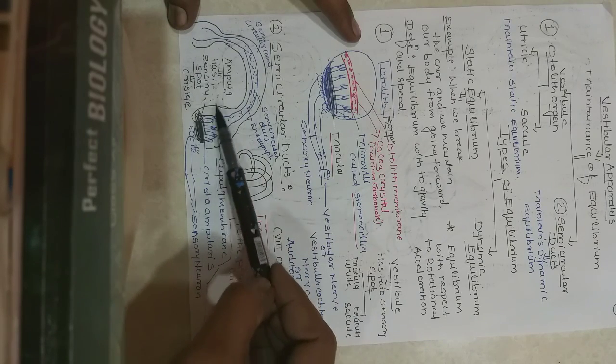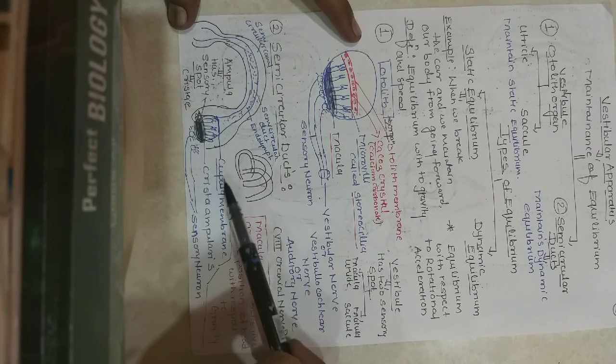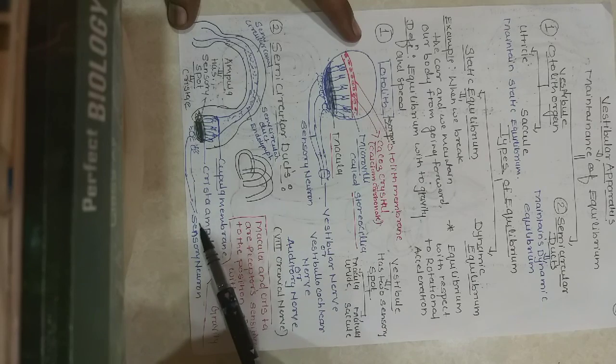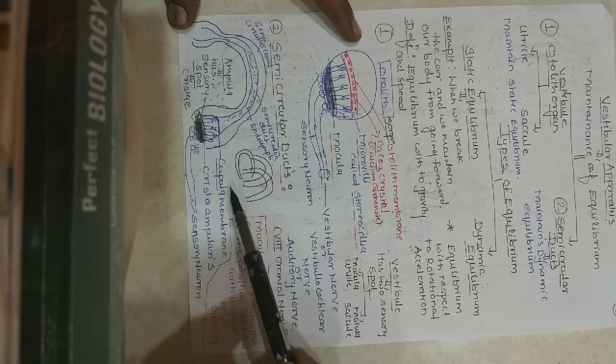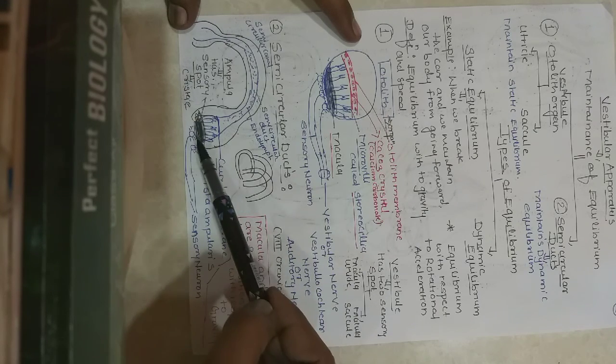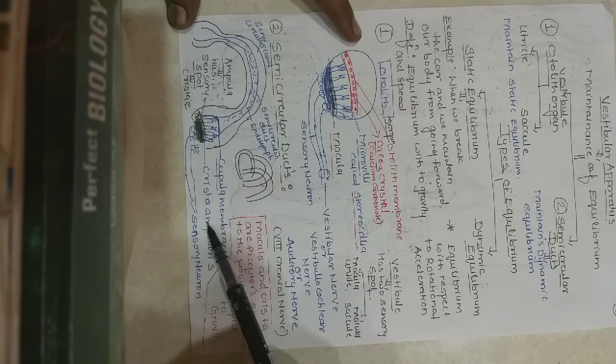In this ampulla there is a sensory spot called the cristae, and the cristae have a membrane covering called the cupula. There is also a sensory neuron which carries the impulse towards the brain.